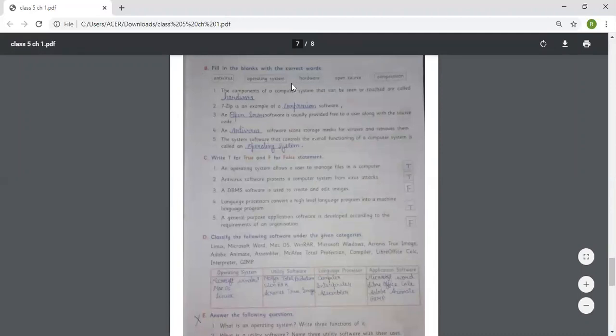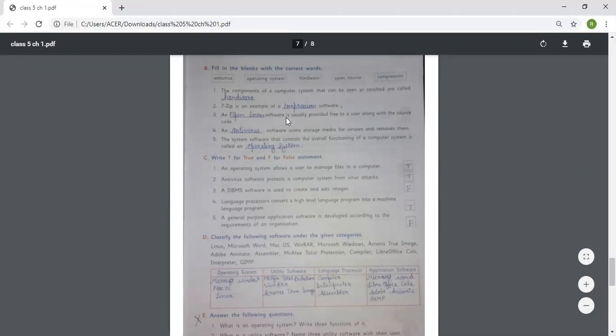Now you have to choose the correct word from the given options and fill in the blank. The components of a computer system that can be seen or touched are called hardware. 7-Zip is an example of a compression software.